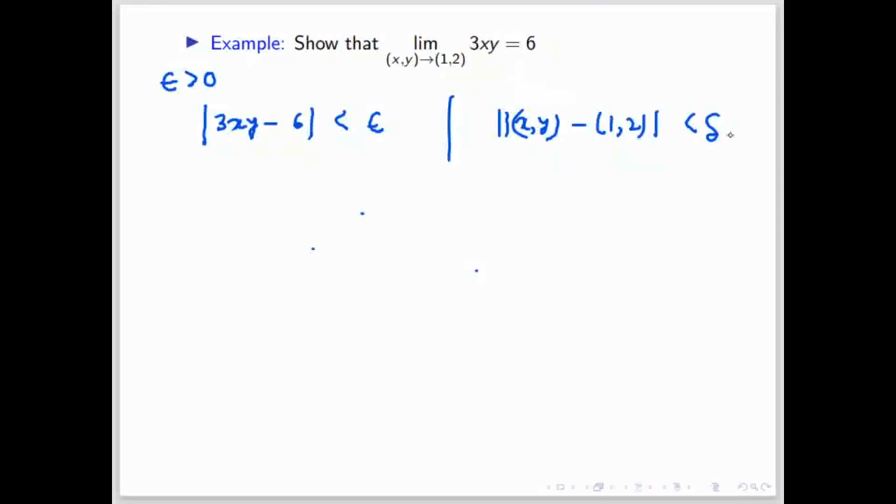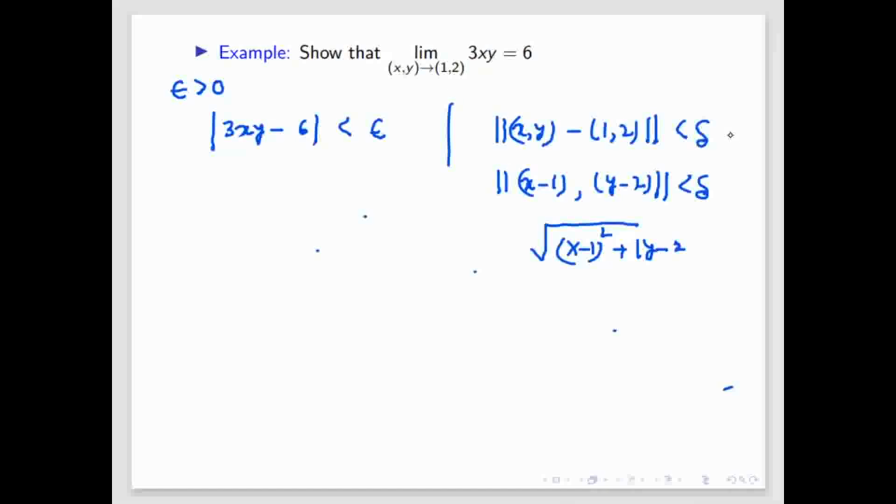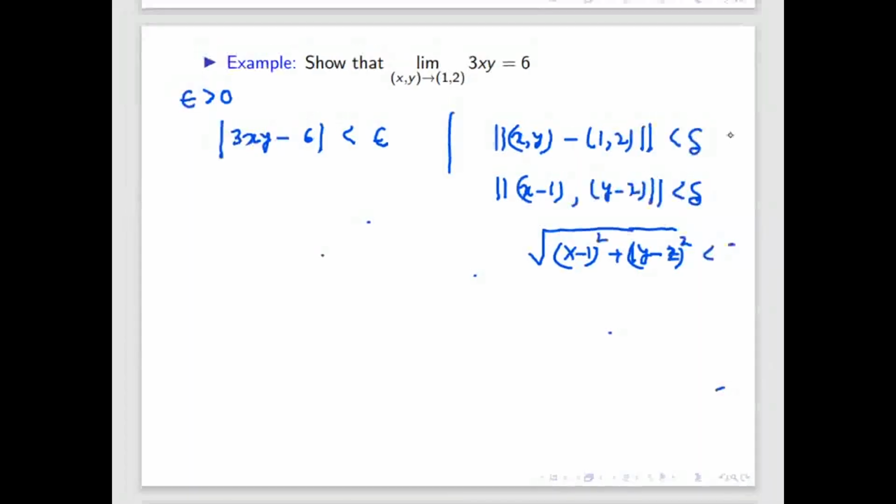So from this, if you solve, you will get the norm of (x minus 1, y minus 2), which is nothing but the square root of (x minus 1) whole square plus (y minus 2) whole square. That means the distance between these 2 points is less than delta.